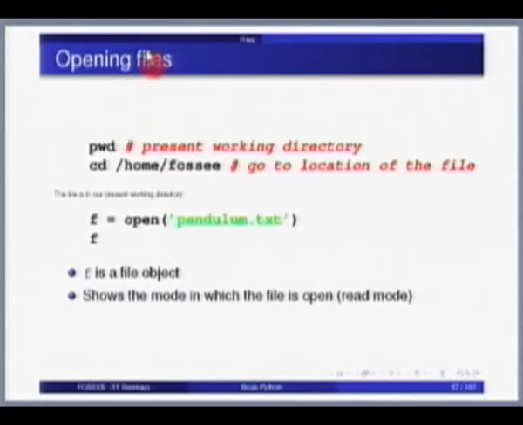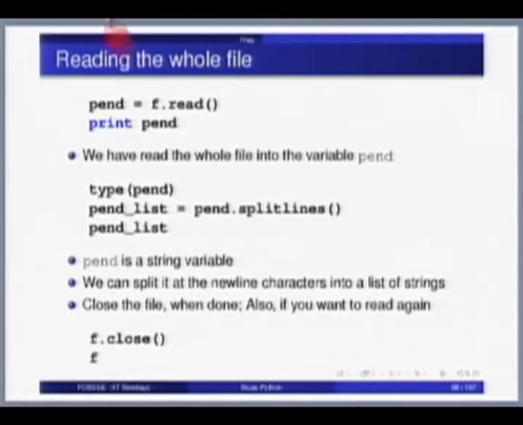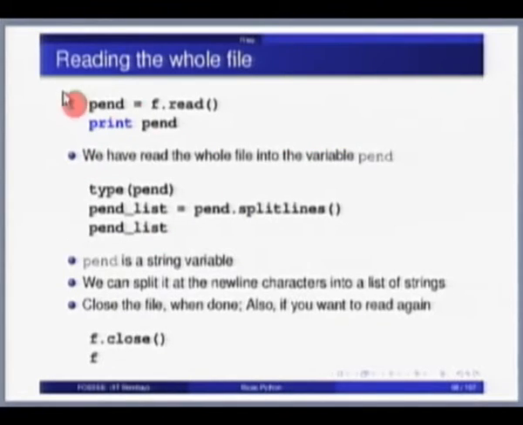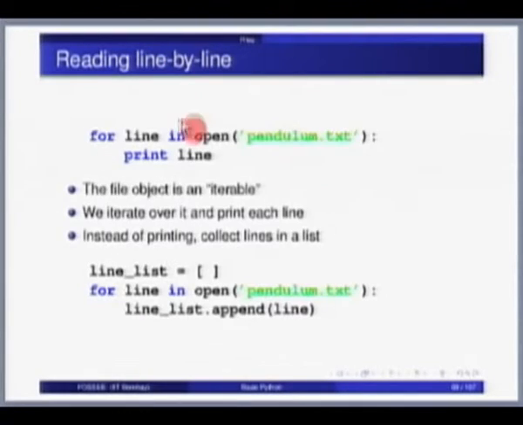Okay. The way you open a file is, you simply say open file name, get the data either as a whole, one big shot, you will get one massive string which you can process, or you can say for line in open file, process it line by line. So if you want to take all the lines and put them into a list, you can say line list is this, for line in open, line list dot append line.